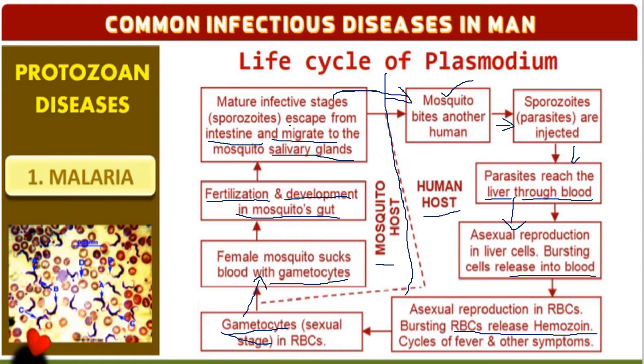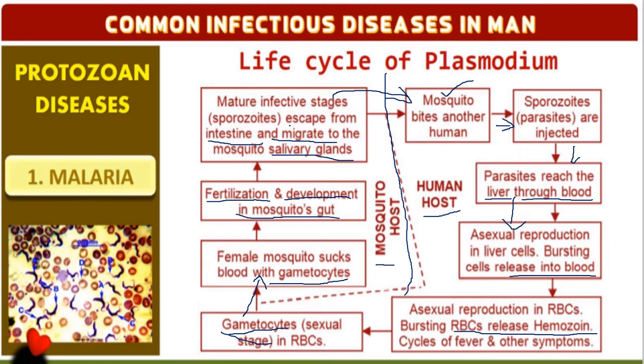Here you have to understand that there are two hosts for its life cycle. One is the human host. The human host is meant for asexual reproduction. Then sexual reproduction occurs in the mosquito. Where does it occur? It occurs in the stomach, then moves to the salivary gland. So when it bites a human, through the blood it will enter the liver cells.